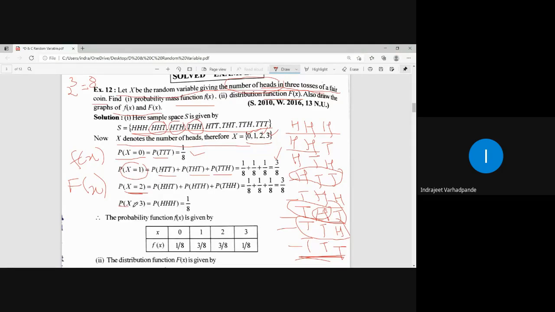And what is the probability for x is equal to 3, which is the number of heads coming out as 3? Only one possibility is there. So we will be having the one outcome. And what is the probability for that? The probability for that is 1 by 8. Is this clear? Yes, sir. So this is how we are calculating the probability function for the given random variable.